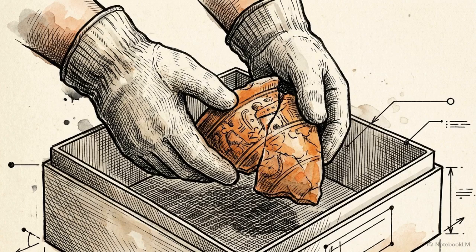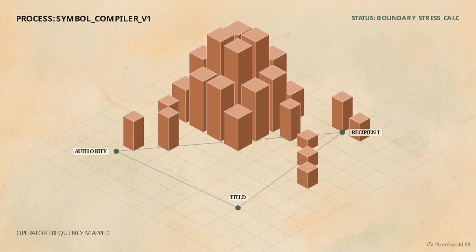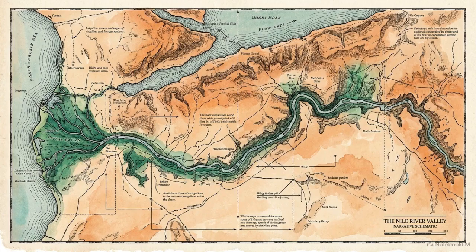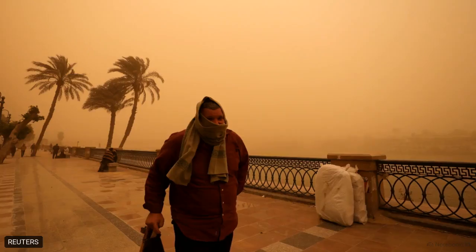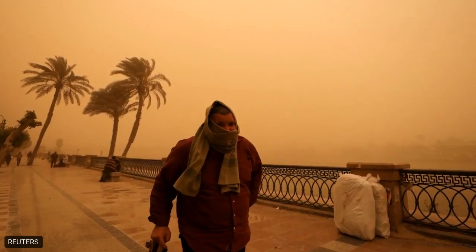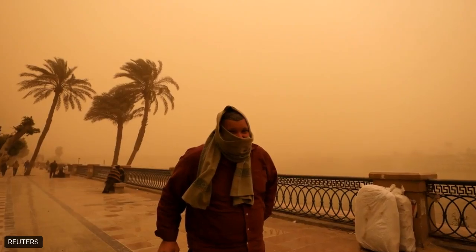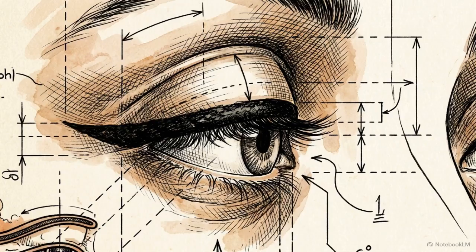To accurately map human cultural evolution, we have to stop reading artifacts as art and start calculating them as datasets designed to survive physical boundary stress. We use ancient Egypt as a high-resolution testbed to validate this model. The chronic environmental stressor in this region is geographical dust. It operates mechanically as an irritant and biologically as a potential bioaerosol carrier. To mitigate this stress, the population built a physical interface layer, the human eyelid, treated with black coal formulations.